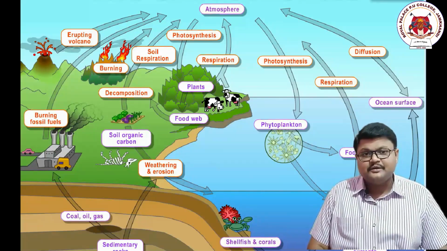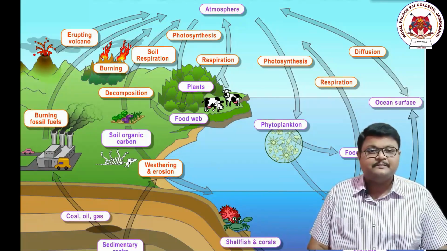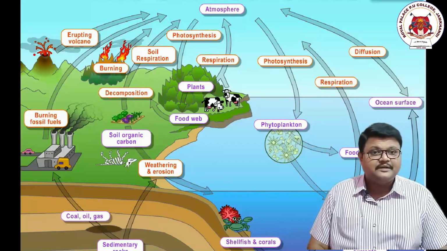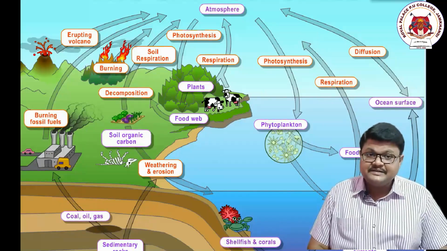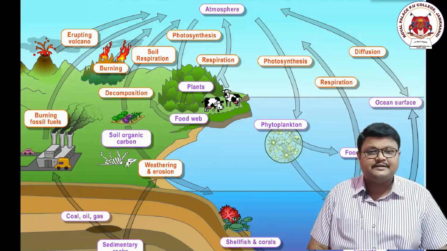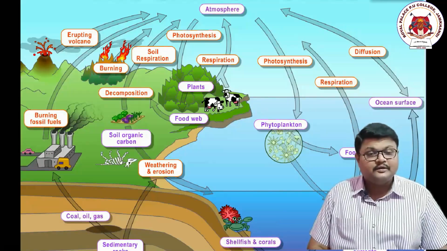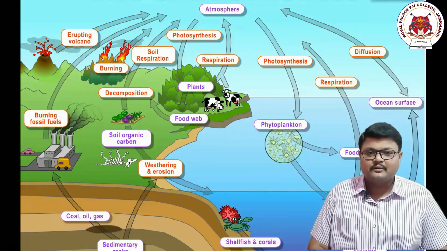Carbon enters into the atmosphere by automobiles, refrigerators, industries, etc. There are so many ways the carbon can re-enter into the atmosphere, through so many respiration, circulation, fixation, and metabolic reactions.